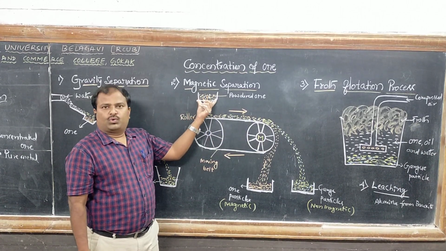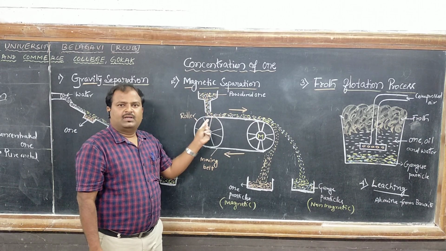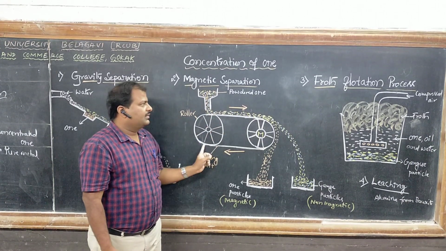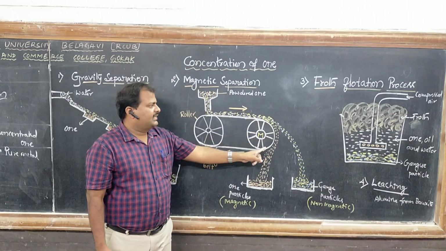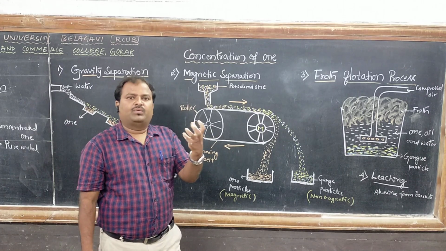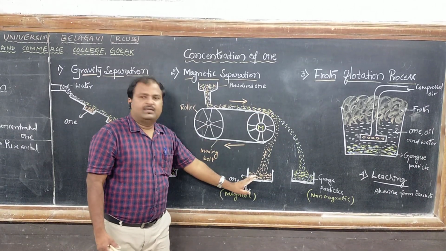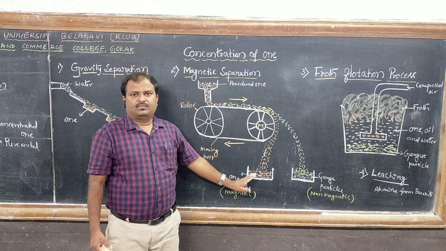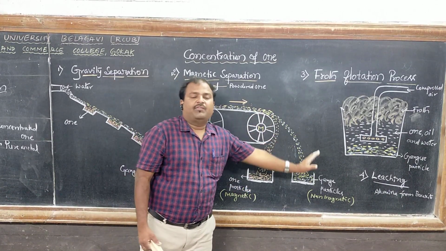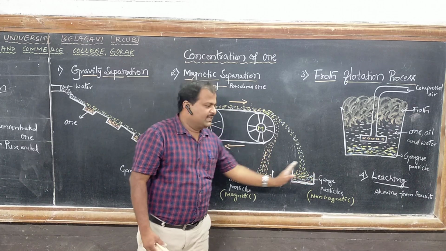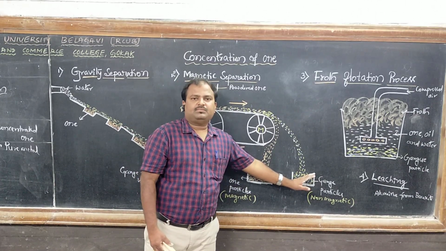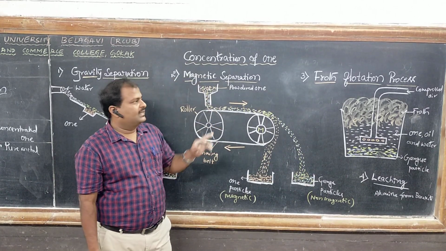When powdered ore is dropped over the moving bed around the roller, the magnetic roller attracts the magnetic part of the powdered ore, which falls near the roller. The non-magnetic impurities fall away from the roller. This is the separation of ore particles and gangue particles. So this is the magnetic separation method.